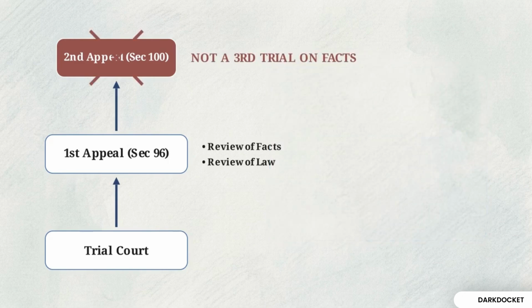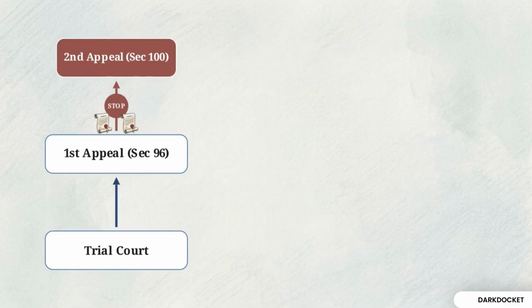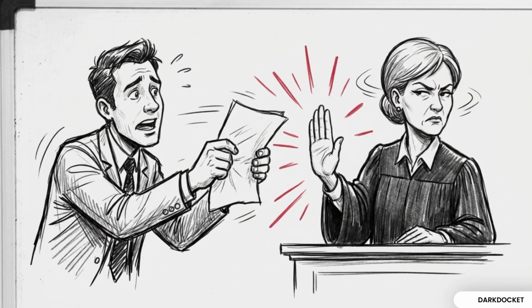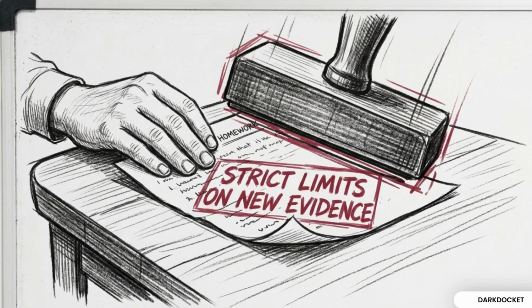In Kapisetti Venkatratnam, the Supreme Court ruled that high courts cannot act as a third trial court. They are prohibited from setting aside concurrent findings of fact unless they first formulate a substantial question of law. Order 41, Rule 27 restricts additional evidence on appeal to very specific circumstances, such as when the trial court wrongly refused the evidence or it was impossible to produce despite due diligence. As seen in Gill & Company, the rule is no late homework.